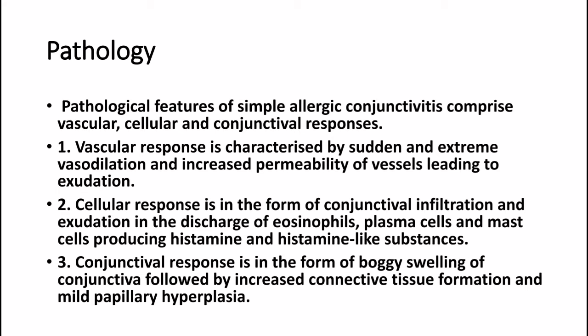It is in the form of conjunctival infiltration and exudation in the discharge of eosinophils, plasma cells, and mast cells producing histamine and histamine-like substances. The third one, conjunctival response. It is in the form of boggy swelling of conjunctiva followed by increased connective tissue formation and mild papillary hyperplasia.